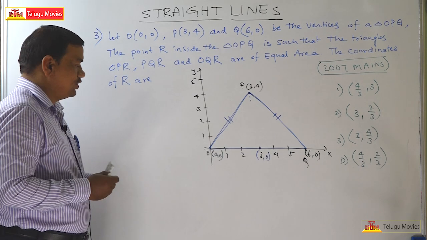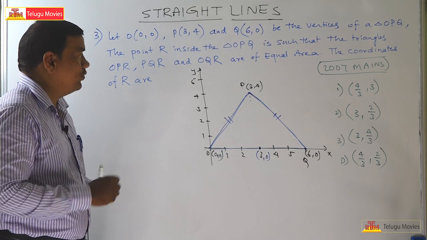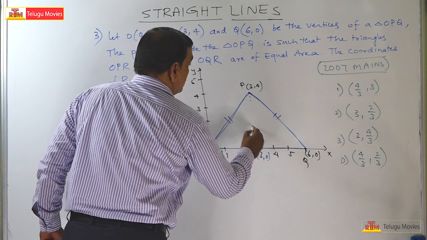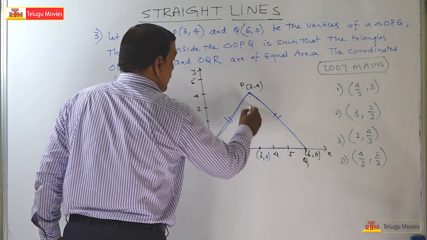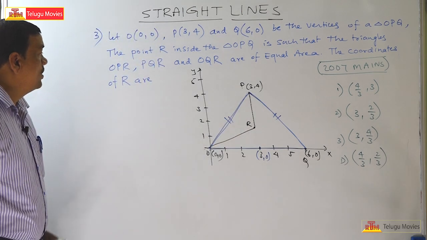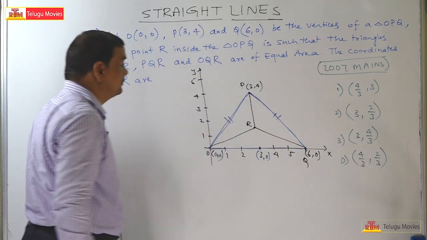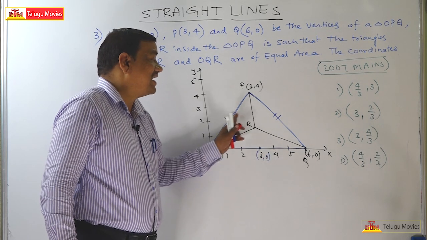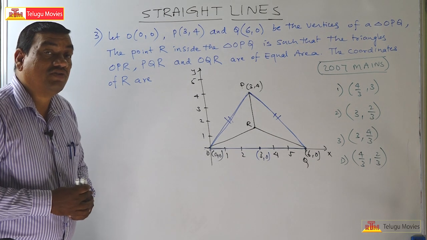Now, coming to the next point. R is a point inside the triangle OPQ such that the triangles OPR, PQR, and the third triangle, obviously OQR, these three triangles have equal area.